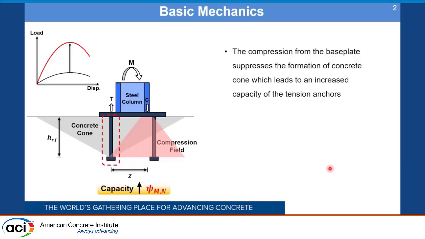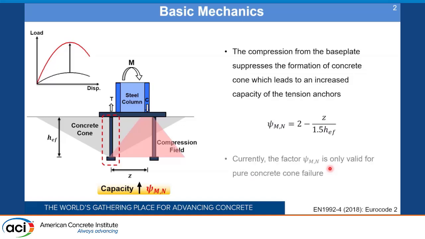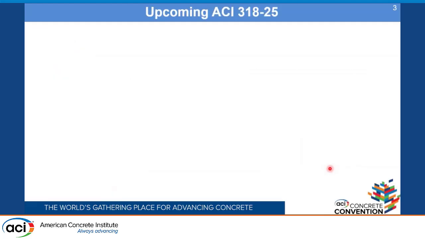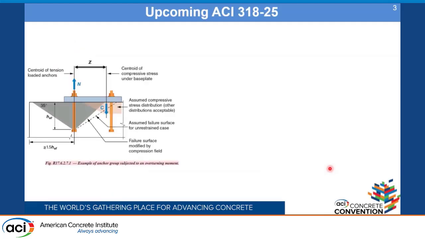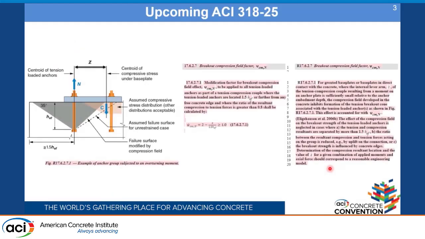This increment in the capacity is generally represented by the factor psi mn in the Eurocode, which is given by the formula 2 minus z over 1.5 H effective. It is to be noted that the factor psi mn is currently only valid for the case of pure concrete cone failure. Also, in the upcoming ACI 318-25, this factor is included, similarly to the Eurocode, as 2 minus z over 1.5 H effective. Instead of calling it psi mn, it is referred to as psi cmn in this case.